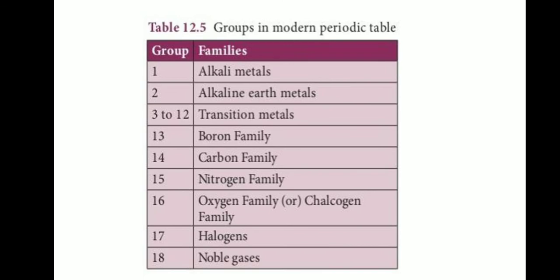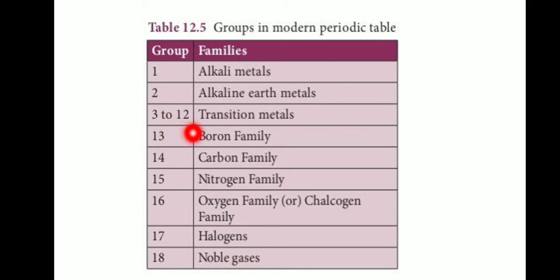Groups in the modern periodic table. Group number 1 is the alkali metals. Group number 2 is called alkaline earth metals. Alkali metals and alkaline earth metals are S block elements. The first two groups are called S block elements.